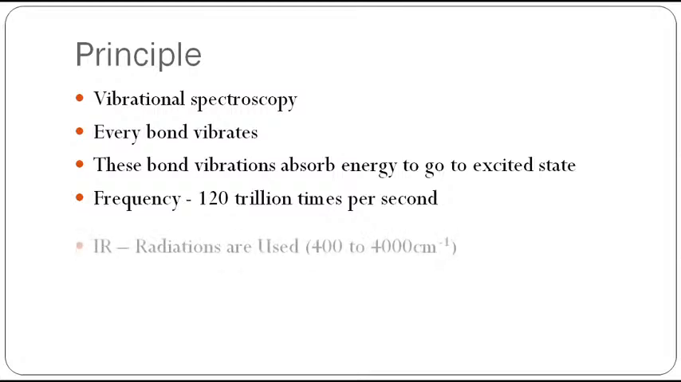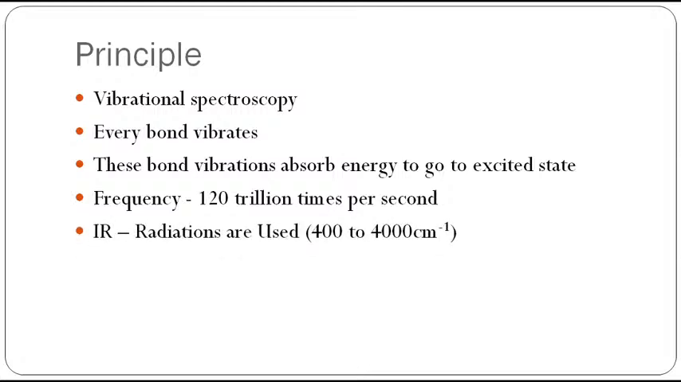Therefore, the IR radiation that we use is from 400 to 4000 wave numbers. This is the IR region we use. In IR there are different regions: mid IR, far IR, near IR. Depending upon the region there are different spectroscopies available, but in general what we talk about is the mid range. The mid range of IR spectra is from 400 to 4000 centimeter inverse.